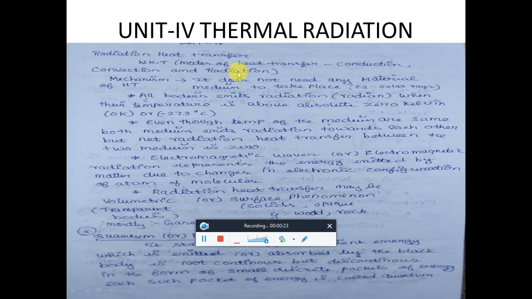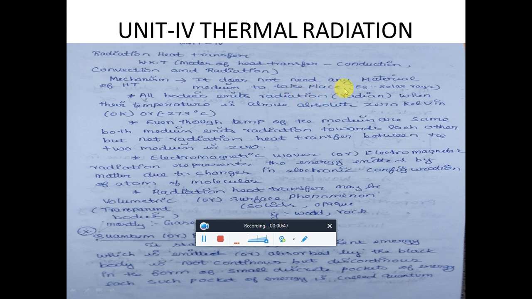Similarly, radiation also takes place due to a temperature potential, but there is one thing in which it differs: it does not require any material medium. Where conduction and convection require a material medium to transfer heat, in the case of radiation, it does not require any material medium to take place.